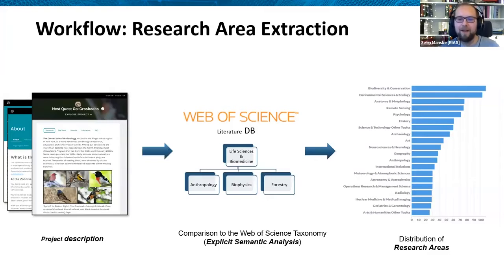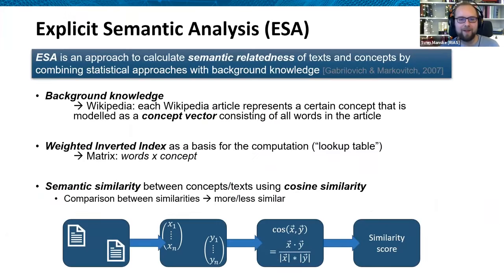And then we can say that this project description of, for example, chimpanzee contains the research area biodiversity, but also environmental sciences. And the algorithm that we use, or method, is called explicit semantic analysis. And now we have those mandatory, very complicated slides that we have in every scientific presentation. And this is how everything works. So if you want to know more, there's a reference about that. And of course, if you search for explicit semantic analysis, you find a lot about that.